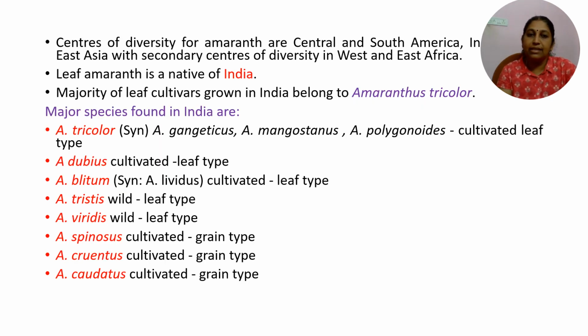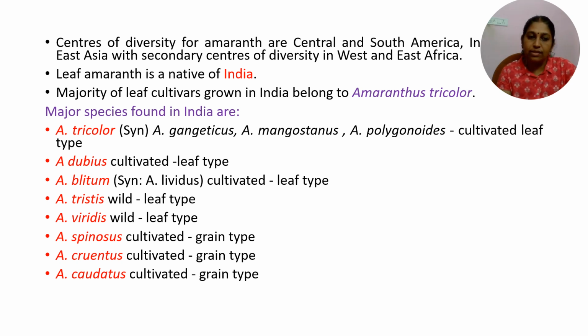So leaf Amaranth is a native of India. The majority of leaf Amaranthus in India belongs to the species tricolor, and tricolor, dubius, blitum, tristis, viridis are the leaf type Amaranthus.